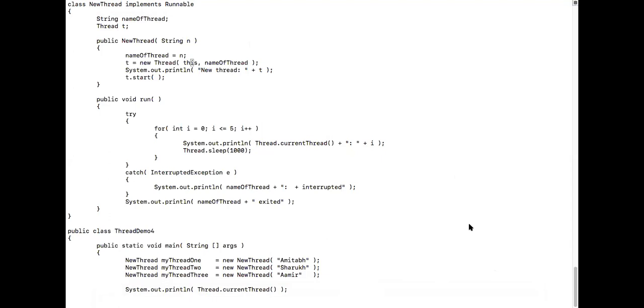Shekhar, are you there? Can you unmute yourself? Yes, sir, I'm there. Why are you not replying? Sir, I replied. Yeah, I didn't see your reply. Anyways, did you understand this? Yes, sir. Actually, yesterday I was not there in class, sir. Okay, my question is not whether you were there or not. Did you understand this or not? Yeah, I understood, sir. What did you understand? Like creating the thread, sir. Tell me what is your doubt. I feel you have a doubt. Tell me what it is.